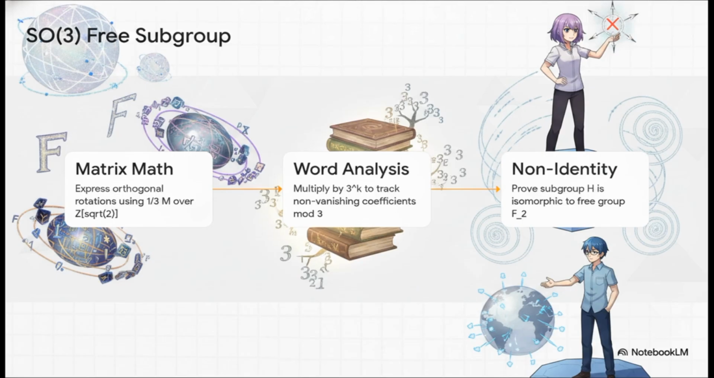Next, we run an inductive word analysis, clearing denominators by multiplying by powers of 3 to track the coefficients modulo 3. What we find in step 3 is the non-identity conclusion. Basically, no non-empty reduced sequence of these rotations will ever result in the identity matrix. You will never ever rotate back to where you started without explicitly retracing your steps. Therefore, the subgroup is isomorphic to the free group F2. Because this free group allows for paradoxical orbit splitting, when applied via the axiom of choice to the points in a sphere, the mathematical volume essentially duplicates. It's like magic, but it's math.